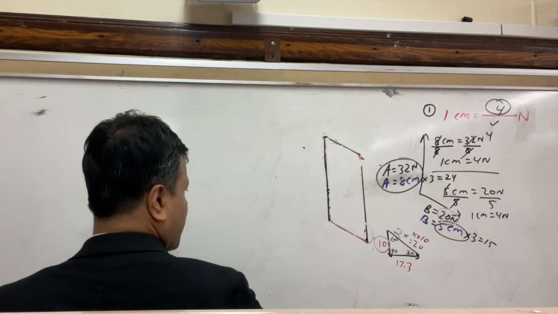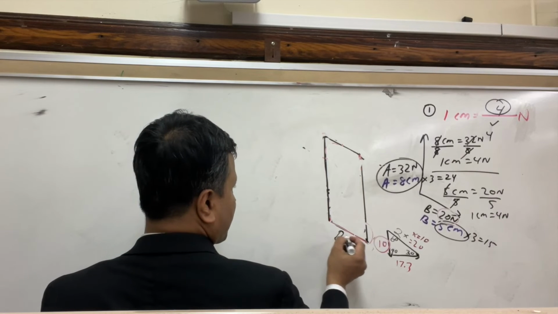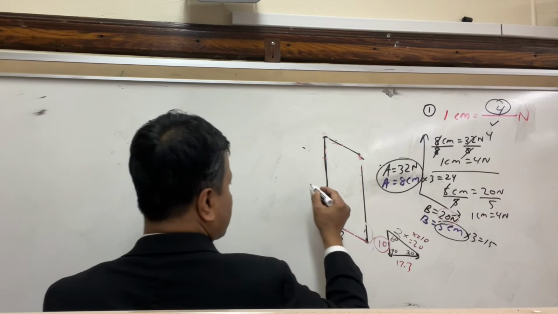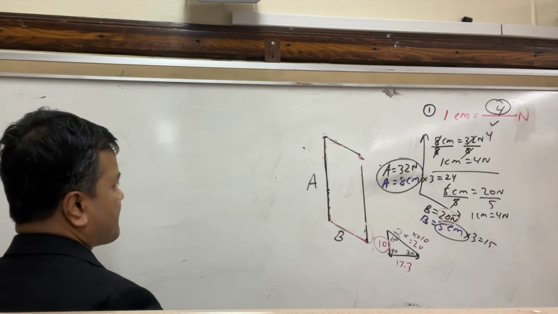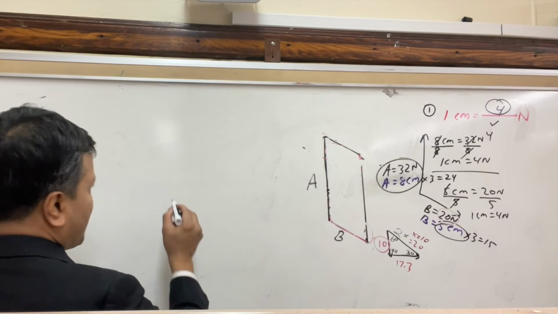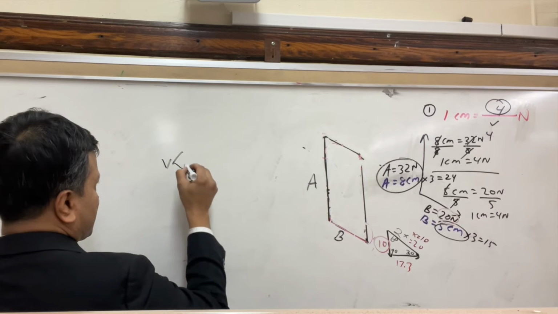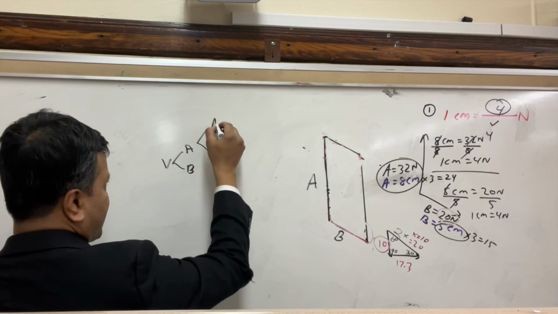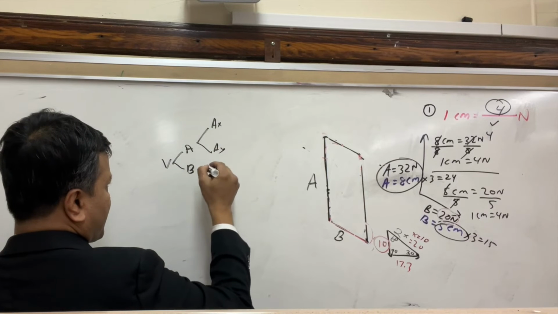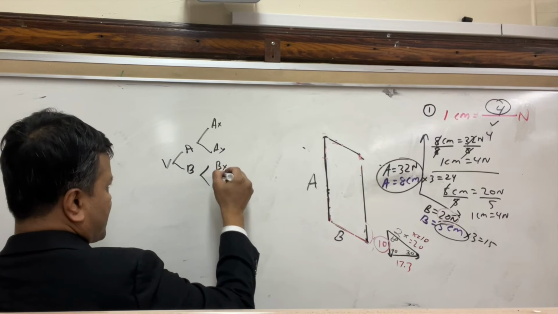This one is, of course, B, and B is 20. This one is A, and now A is 32. So you have vectors A and B. A has AX and AY. B has BX and BY.